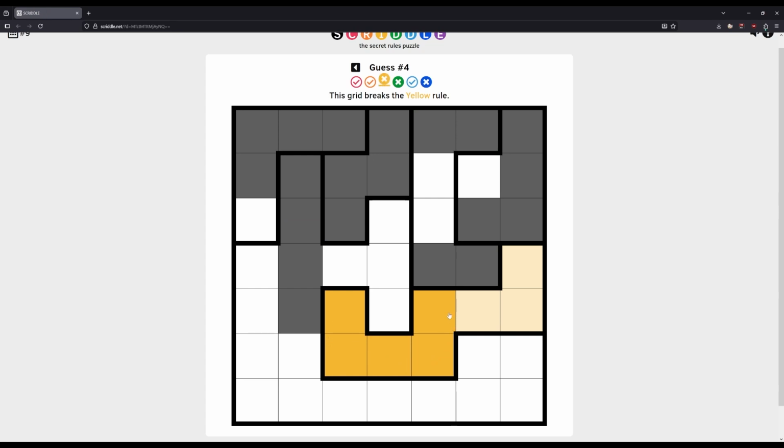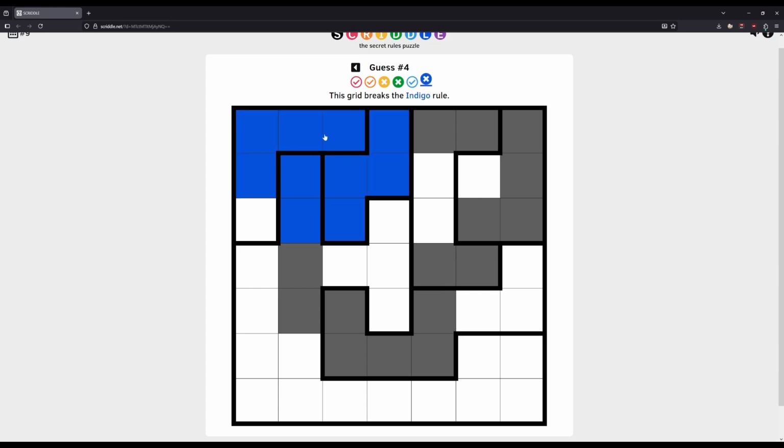So it looks like the number rules are kind of broken up. The orange rule is like squares that have less than 4 in. The yellow rule is squares that have more than 4 in, I think, more than 4 shaded tiles. We're great on the blue rule, again, which is no empty shapes, I think.